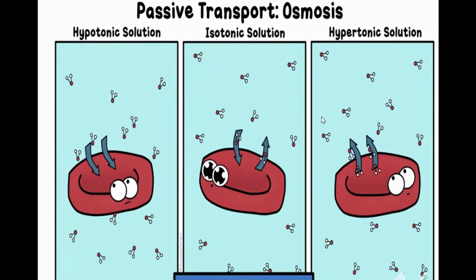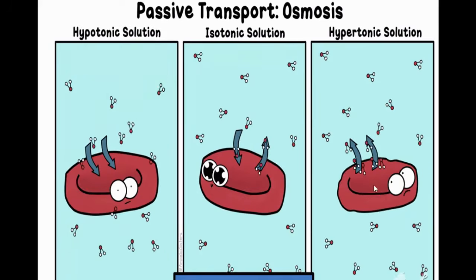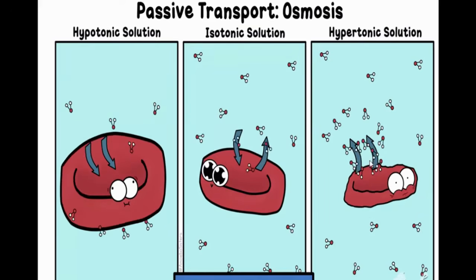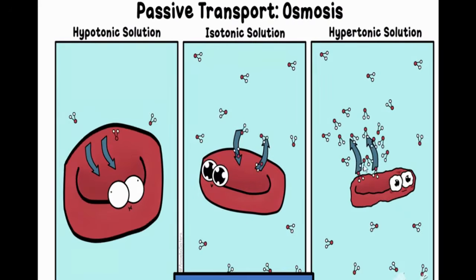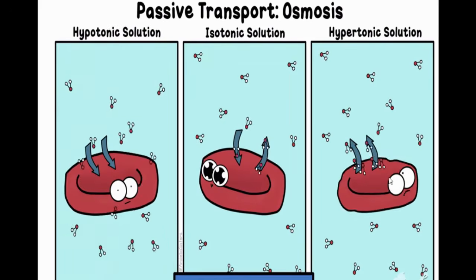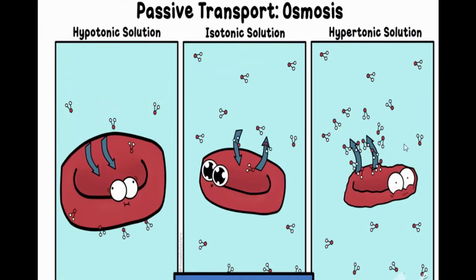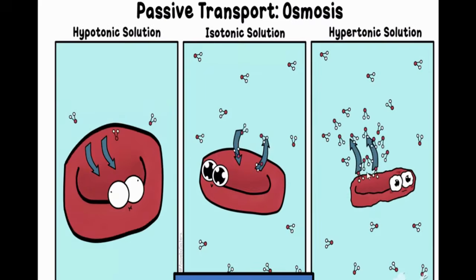That means the water would have been more inside the cell compared to the outside environment. That's why the water is moving outside. Once the water moves outside, what happens? The cell will shrink, isn't it? So in a hypertonic solution, the cell is shrinking, right?